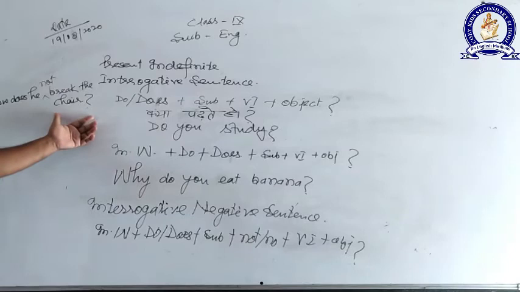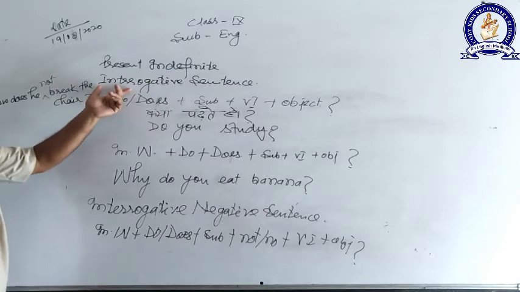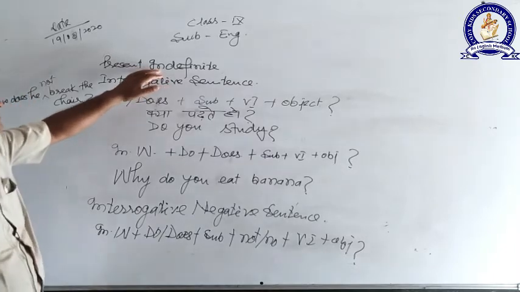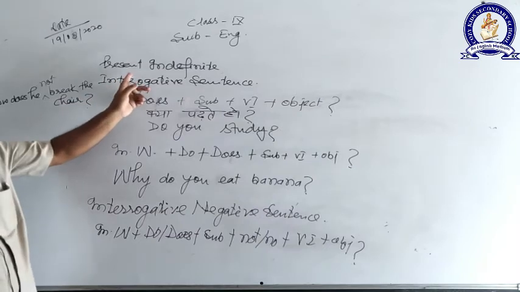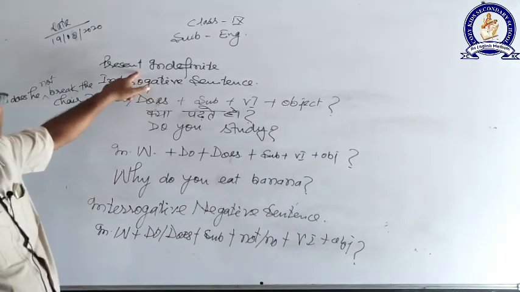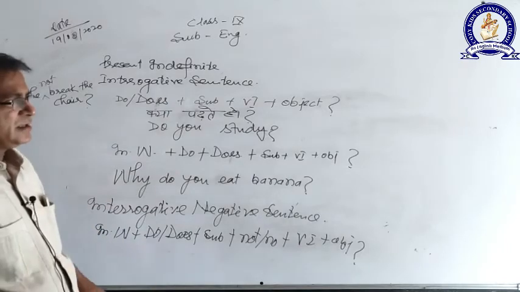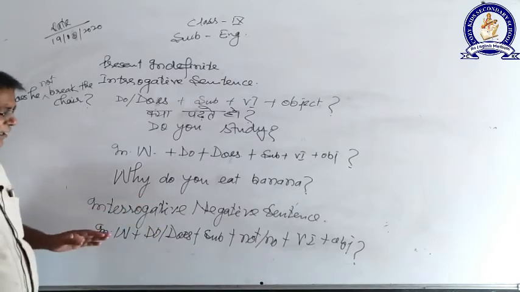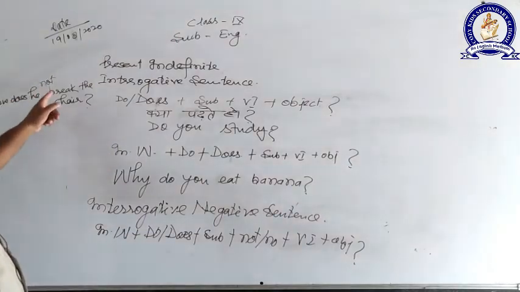Okay, so I think I have just given you the detailed study of the present indefinite tense, and again I am just having a recap of all these things. Present indefinite tense is the part of present tense, the first son of present tense. It has also 4 types of sentences. First one is affirmative sentence, second one is negative sentence, third one is interrogative sentence, and fourth one is interrogative negative sentence. The only difference between interrogative and interrogative negative is that not will be coming in between subject and verb. Then it becomes interrogative negative.